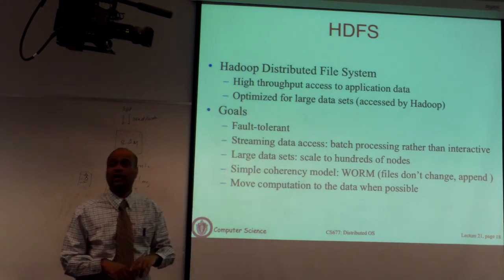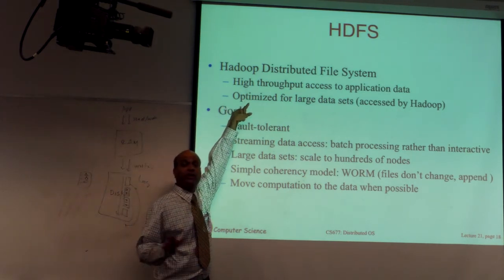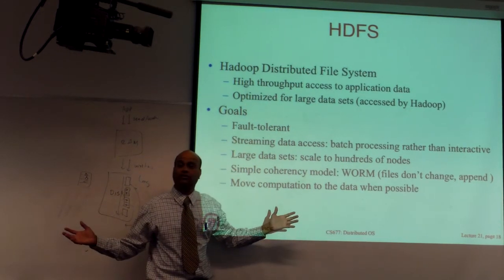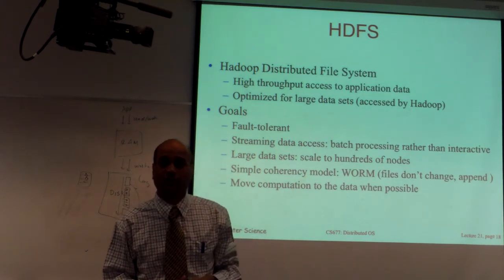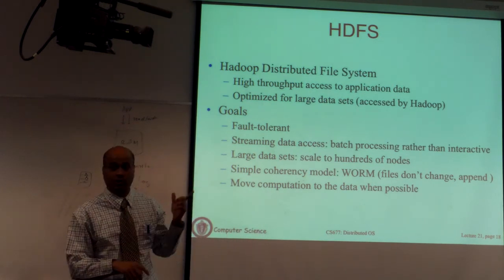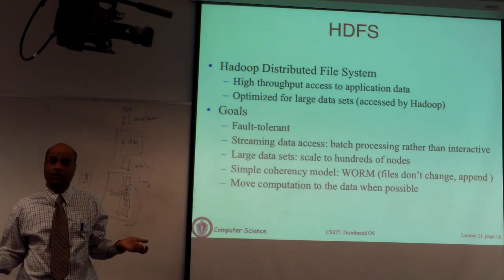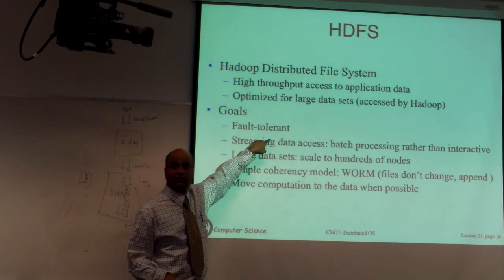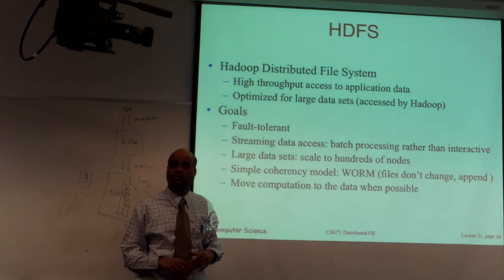Because it is batch mode, there are different design decisions here. So you want high throughput. You don't care about low latency access to a single block. What you want is very high throughput access to lots of blocks, because your higher level batch application, in this case Hadoop, is going to read lots of data all at once. So you want to get high throughput, which you will achieve through parallelism. Furthermore, since you have lots of data, you will have to have lots of disks. You can't store all of that data on one disk. So you need fault tolerance just as you had in RAID. Otherwise, you are going to have disk failure, cause other failure.